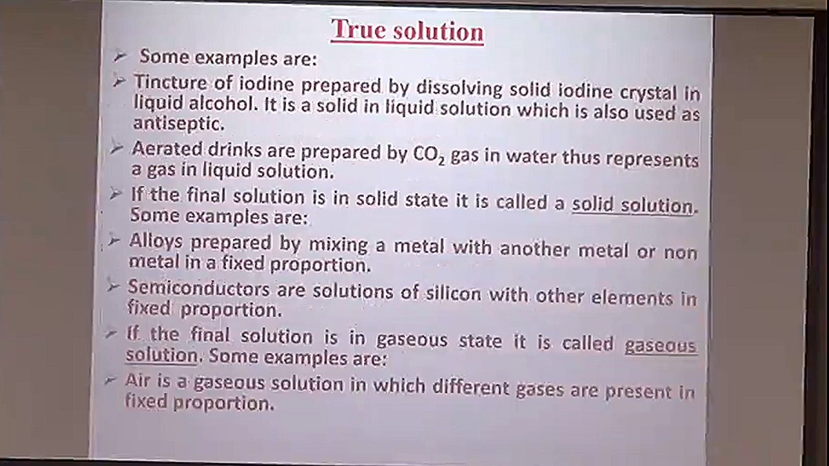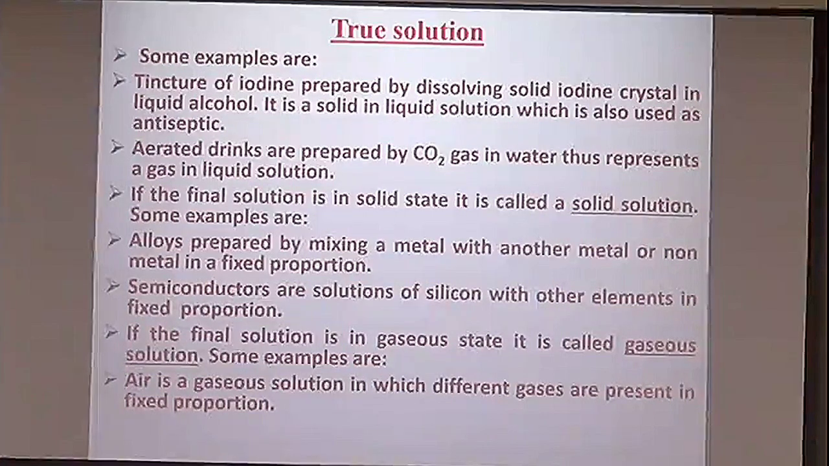Then these are some of the examples of true solution. We talk about aerated drinks, we talk about tincture of iodine, then alloys. They all are the examples of true solution.